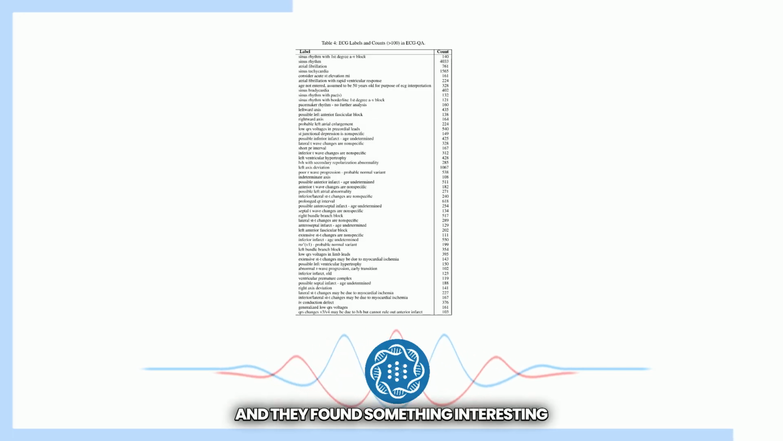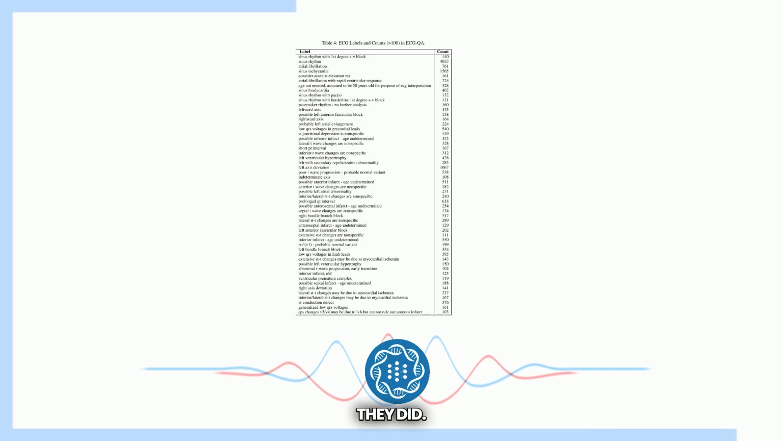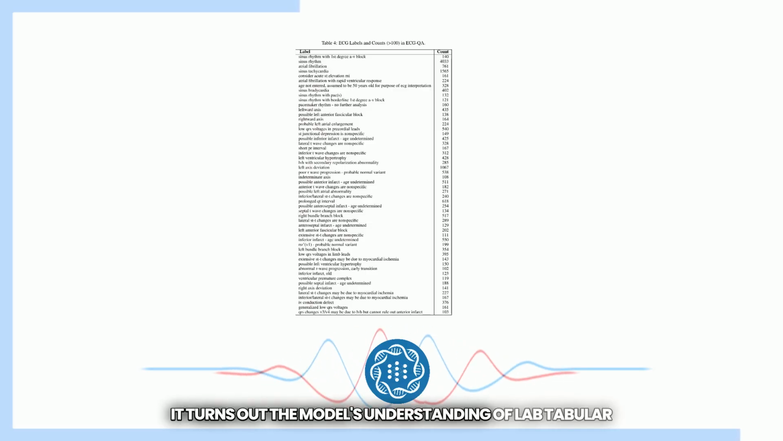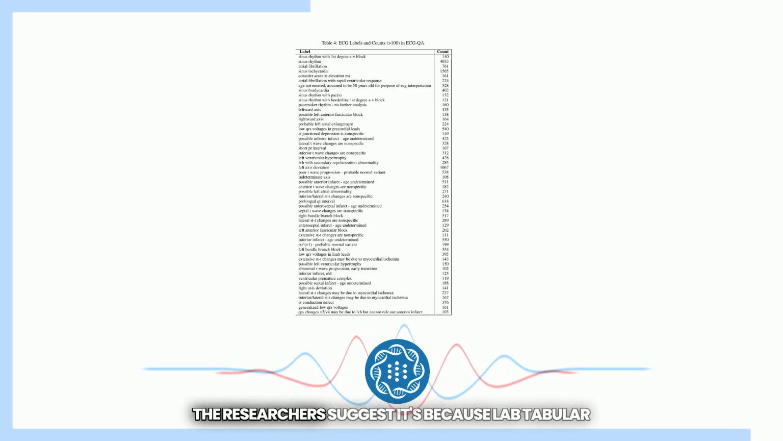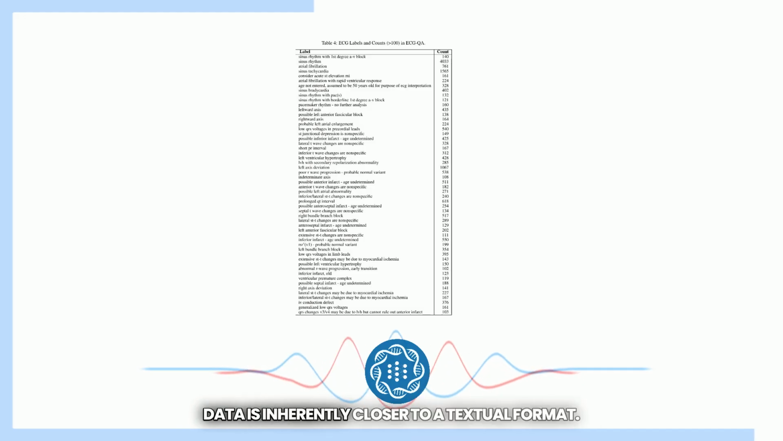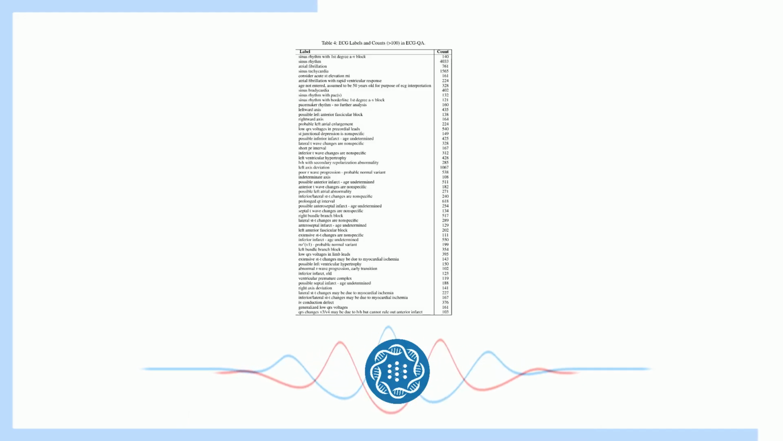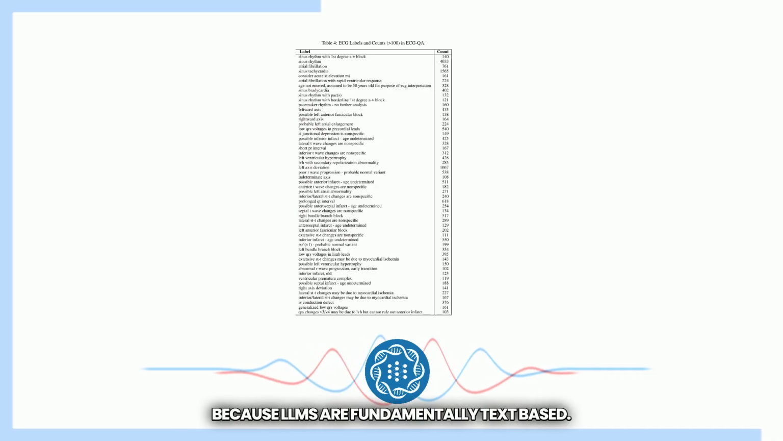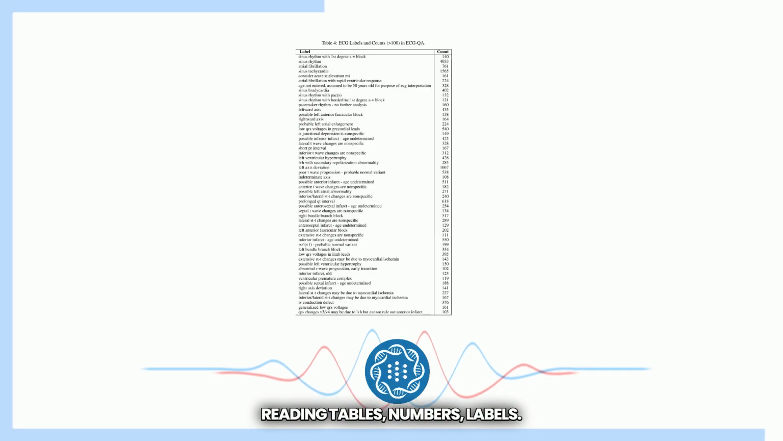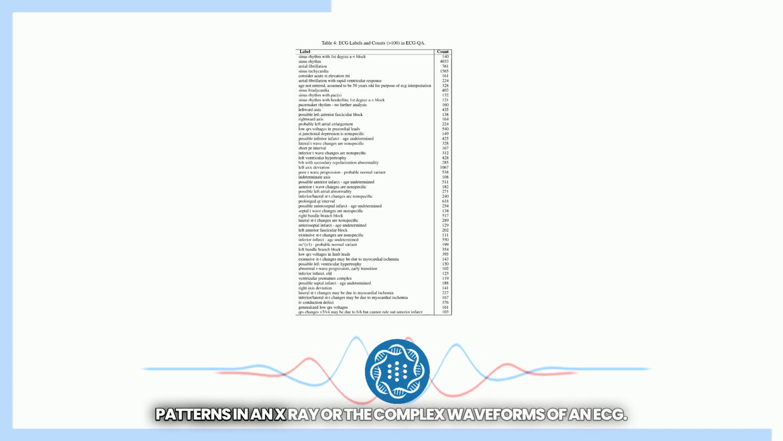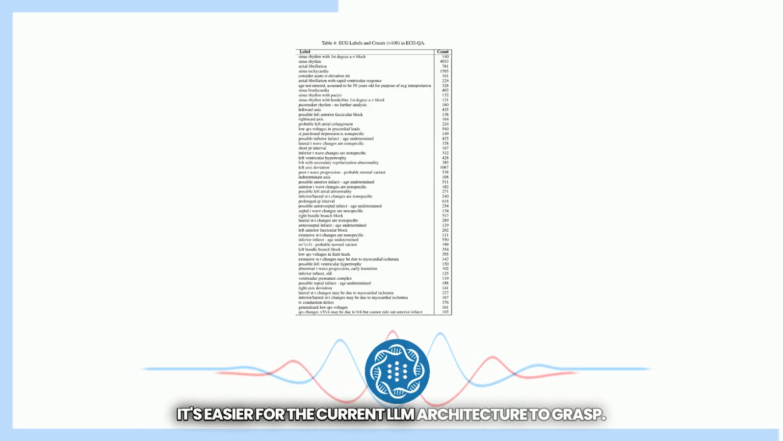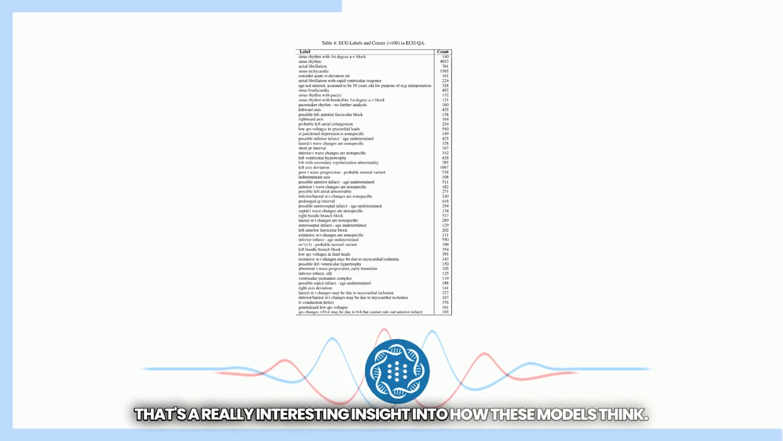And they found something interesting about which data type it handles best, didn't they? They did. It turns out the model's understanding of lab tabular data is superior to that of CXR images and ECG signals. The blood tests again. Why would that be? The researchers suggest it's because lab tabular data is inherently closer to a textual format. Because LLMs are fundamentally text-based. Exactly. Reading tables, numbers, labels, it's structurally more like text than interpreting the visual patterns in an X-ray or the complex waveforms of an ECG. It's easier for the current LLM architecture to grasp. That's a really interesting insight into how these models think.